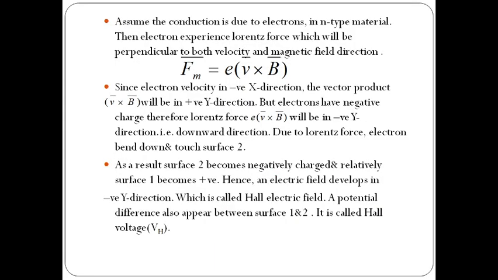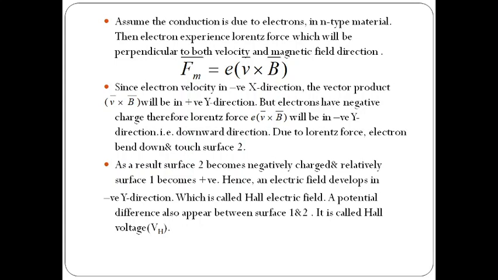The conduction is due to electrons in n-type material. So here we are assuming the conduction is due to electrons, because we are assuming it is an n-type material. If it is an n-type material, the conduction is due to only electrons, then electrons experience the Lorentz force. When we keep any charge in a magnetic field, that charge will experience a force due to that magnetic field. That force is called Lorentz force.